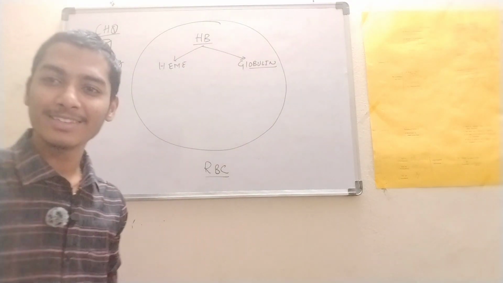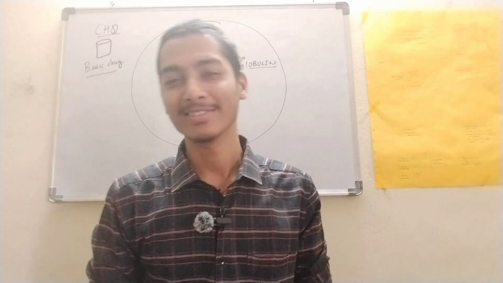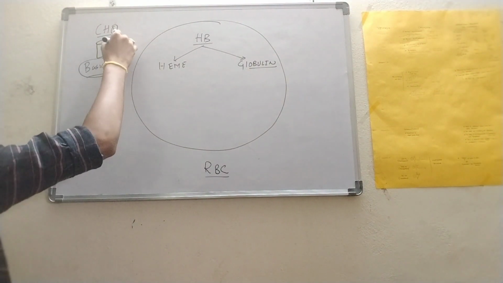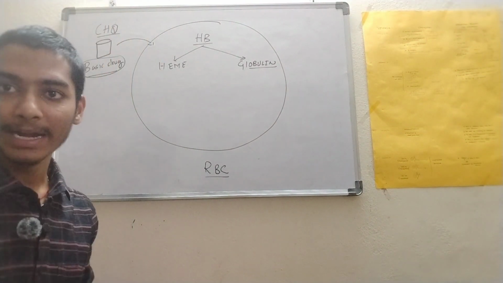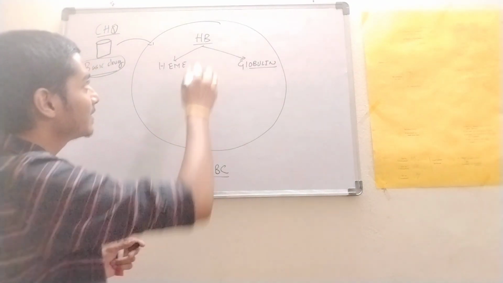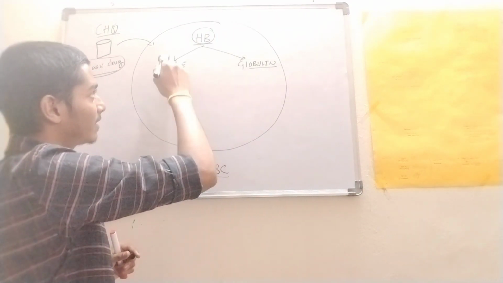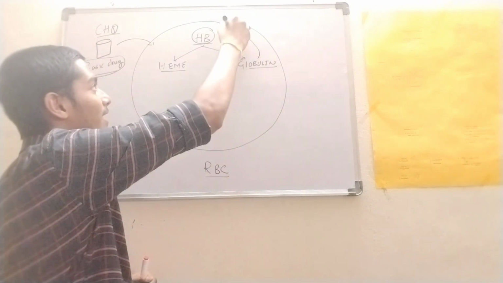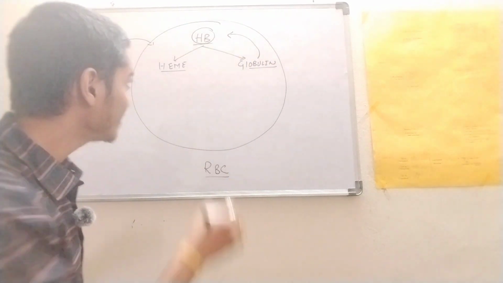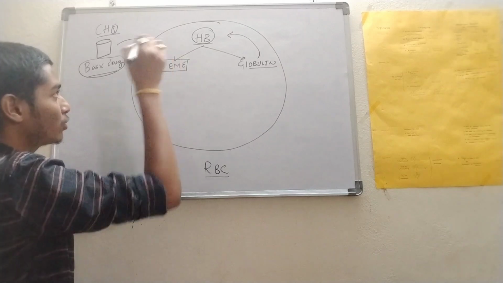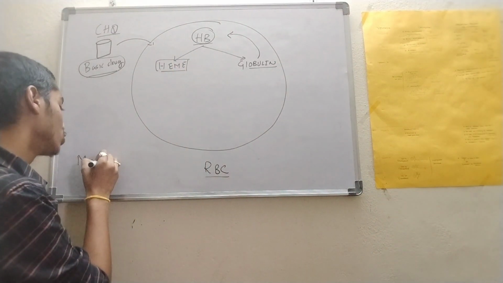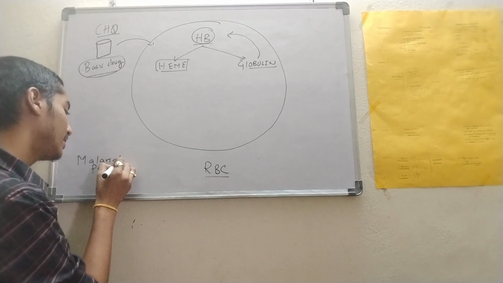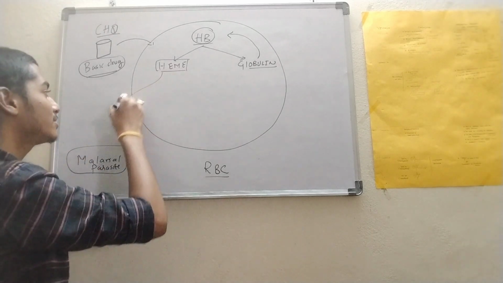So how can we forget the mechanism of action of chloroquine? Let's discuss it. Chloroquine is a basic drug which enters the RBC, right? In the RBC we have hemoglobin which is degraded into heme and globin, and the globin is reused, whereas heme is toxic to the malarial parasite.